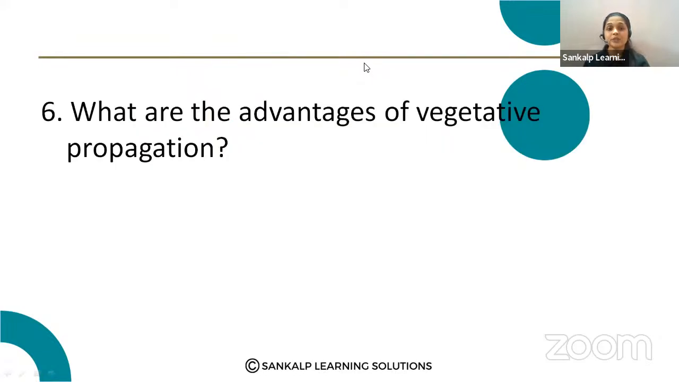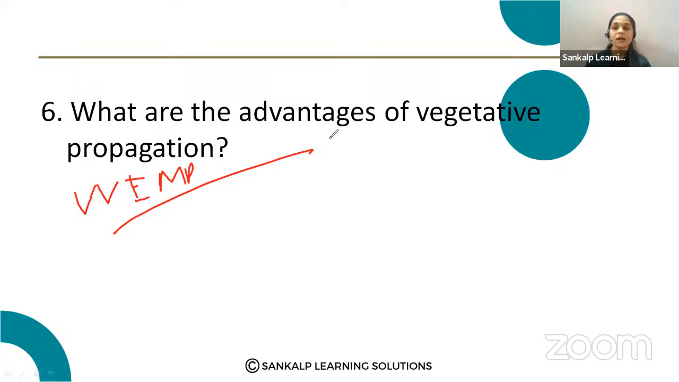What are the advantages of vegetative propagation? Very important question. Advantages of vegetative propagation. Note down this question. What are the advantages of vegetative propagation? Note down the question.